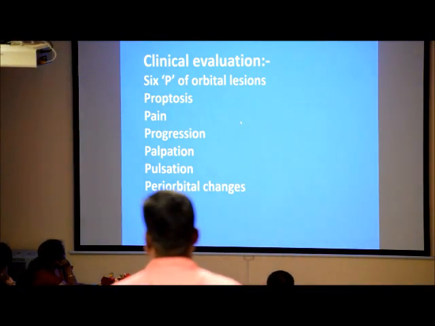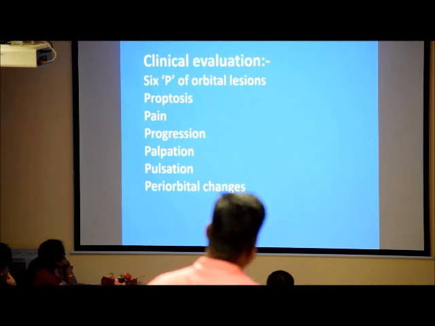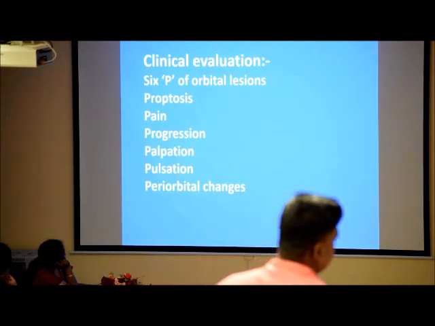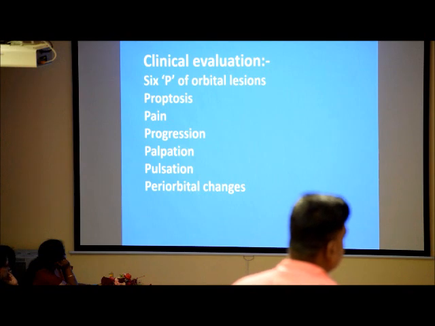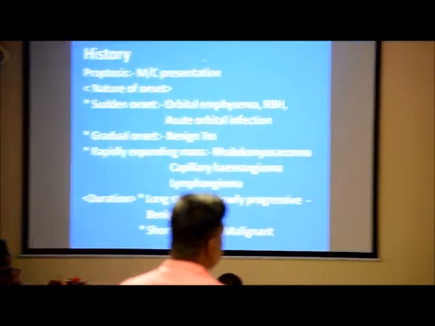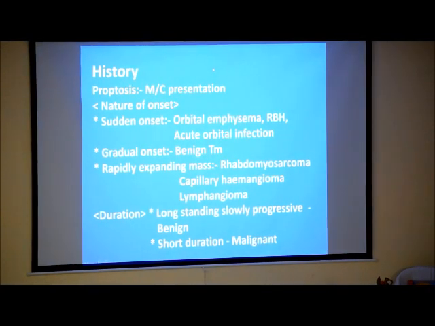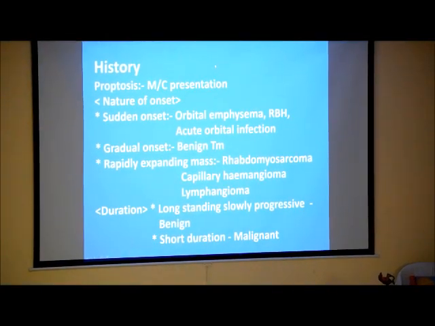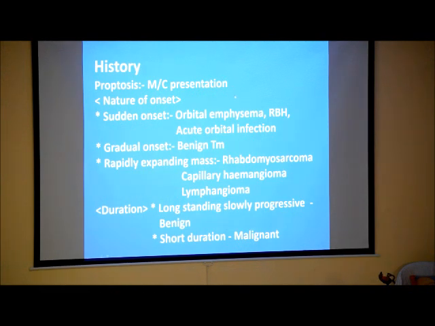These lesions are evaluated under 6 P's: proptosis, pain, progression, palpation, pulsation, and periorbital changes. While taking the history of the lesion, mostly these lesions present with proptosis. So, the nature of onset of proptosis is important. Sudden proptosis occurs in acute infection and orbital emphysema. Gradual onset of proptosis occurs in benign tumors and rapidly expanding mass like rhabdomyosarcoma, capillary hemangioma, lymphangioma.